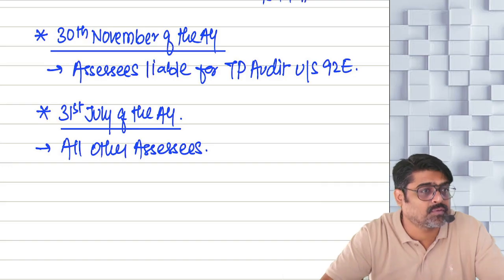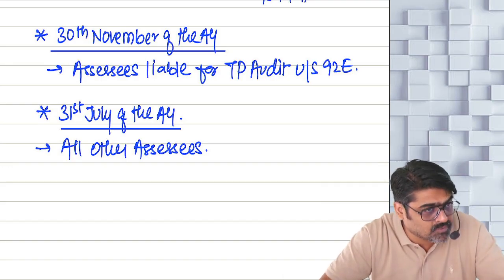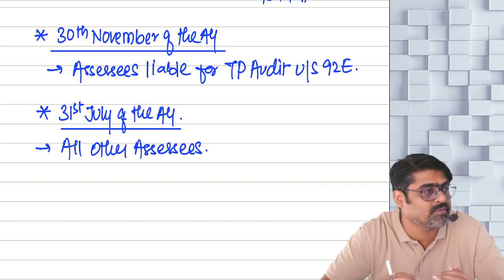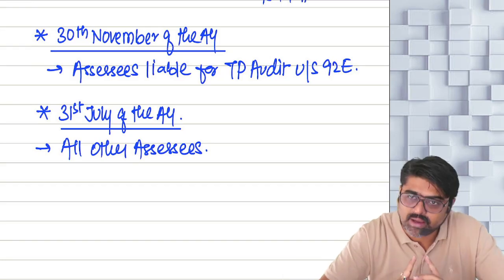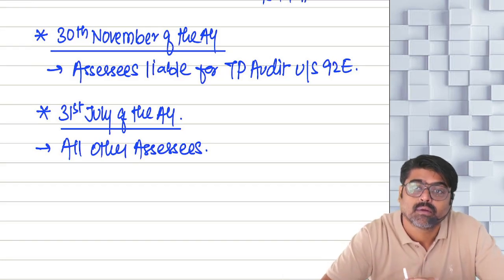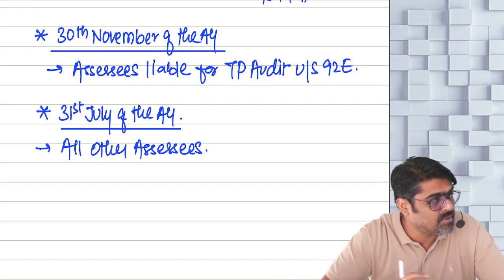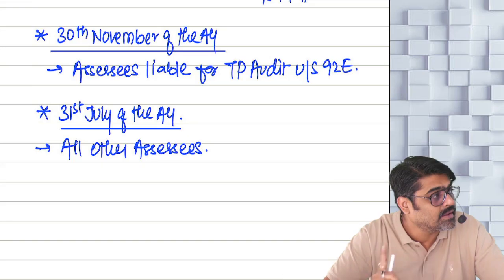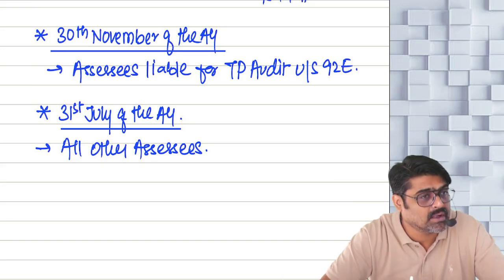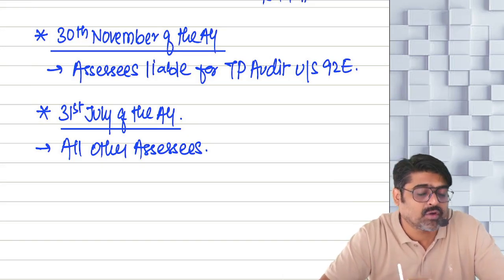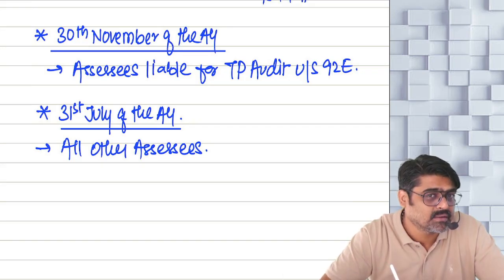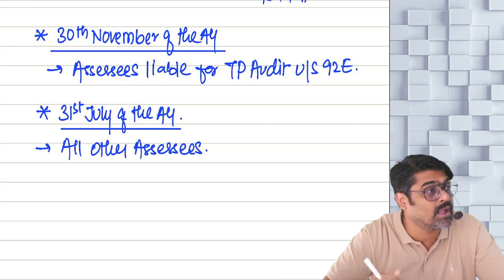So when are you going to file your return for this previous year? In the assessment year, on or before 31st October, on or before 30th November, on or before 31st July. So every company will file for this previous year by 31st October. If you are a person other than a company, then for you also the due date will be 31st October if you are liable for tax audit.